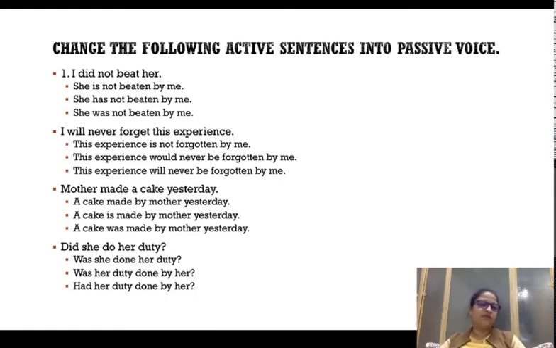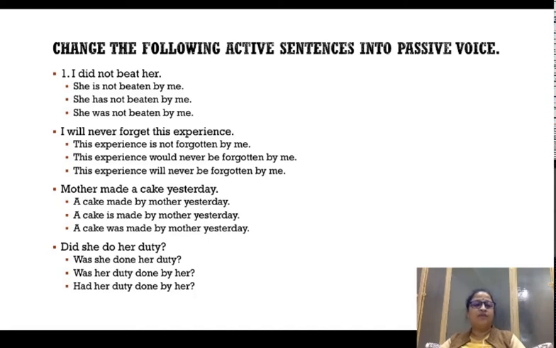और her अगर first position में आएगा, subject position में आएगा, तो हर किस प्रोनाउन का ऑब्जेक्ट फॉर्म है, it is the object form of she. So her is now going to come in the subject place and it is now going to become she. She is not beaten नहीं हो सकता because the sentence is a simple past tense sentence. The original sentence is a simple past sentence. So is not, is present tense में आता है, so is not is going to come in, so first option is out. Has not been beaten again is not going to come because has is again used in present perfect tense, so that is also out. So third choice is correct.